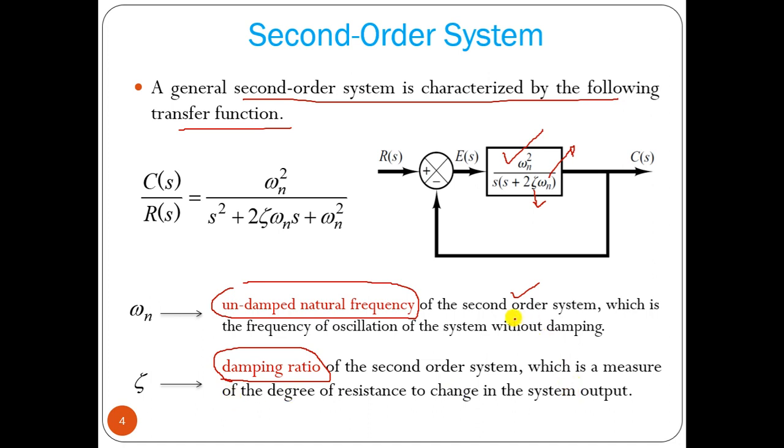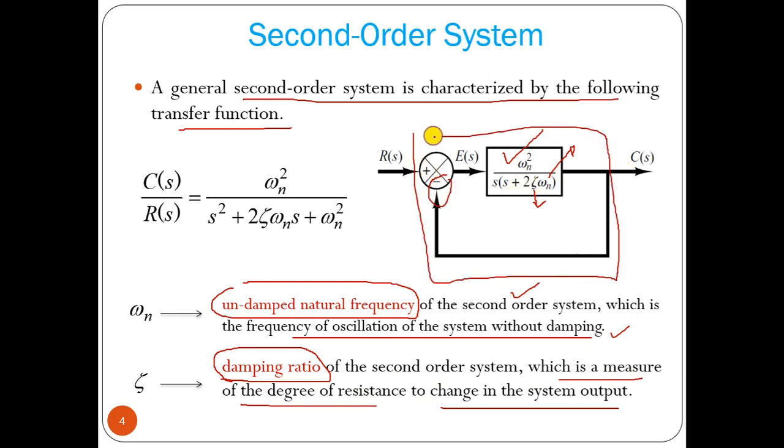The undamped natural frequency means that if there is no damping factor, then the system will oscillate with omega n frequency, the frequency of oscillation without damping. The damping ratio is the measure of the degree of resistance to change in the system output. This is second order because we have a square term here. Now if we take negative feedback, we can find the overall transfer function C(s) by R(s).